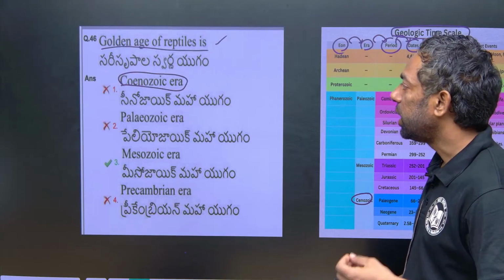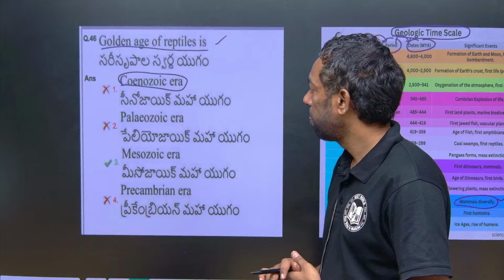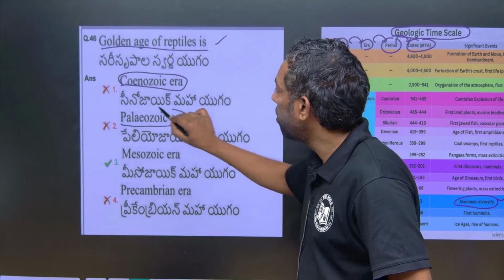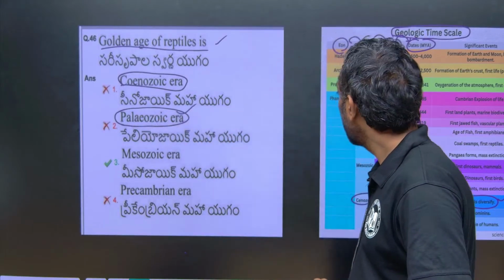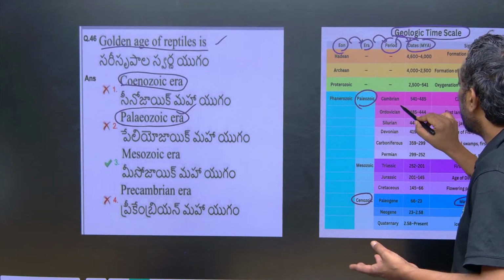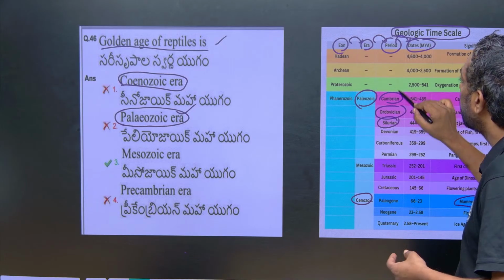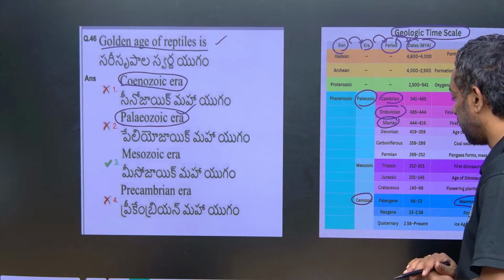First, in the Cenozoic era mammals developed, not reptiles. And Paleozoic, paleo means old. Cambrian, Ordovician and Silurian are the periods in the Paleozoic.